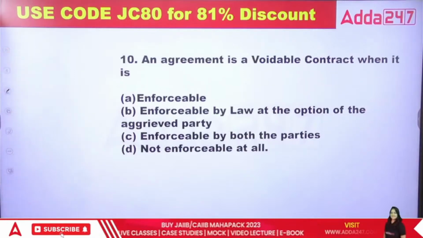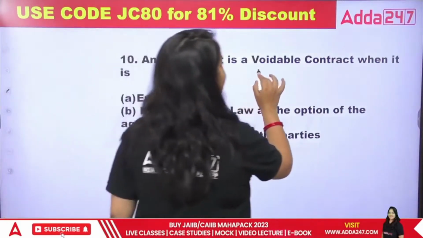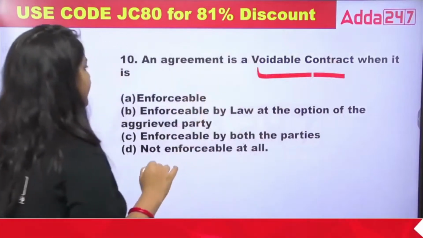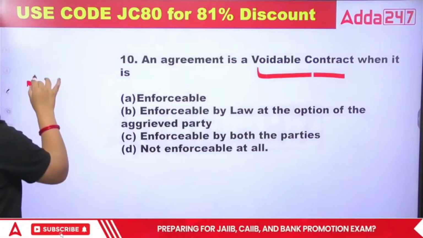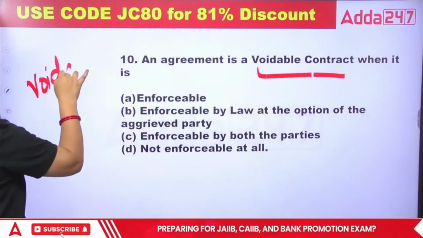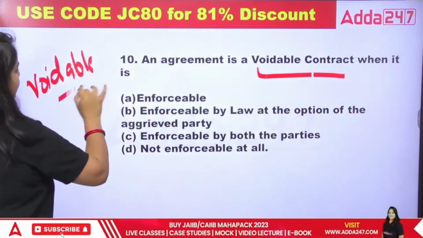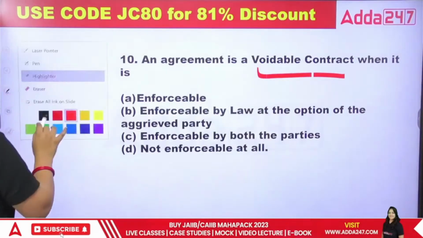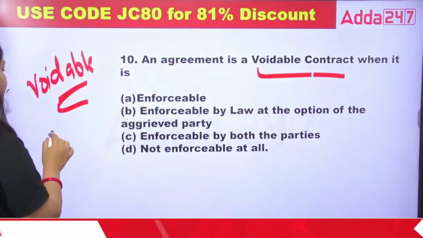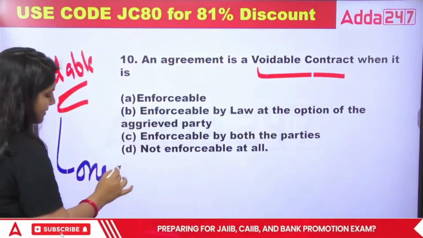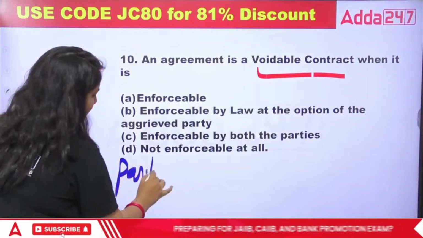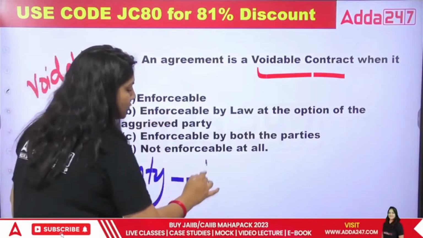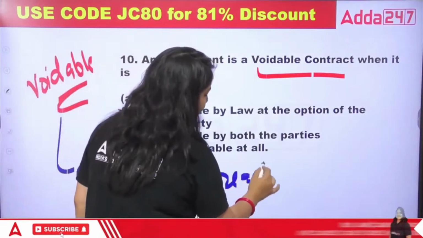Next, an agreement is a voidable contract when it is what? And what is a voidable contract? Voidable contract means one in which one party has a right to breach the contract.